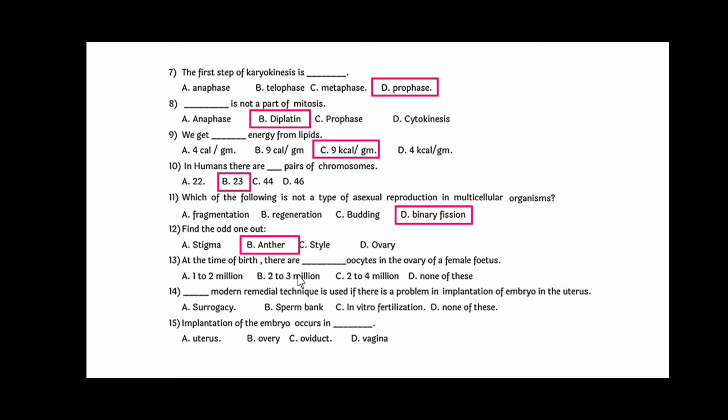At the time of birth, there are dash dash oocytes in the ovary of a female fetus. The answer for this is 2 to 4 million. Dash dash modern reproductive technique is used if there is a problem in the implantation of the embryo in the uterus. That is, the answer is surrogacy. Implantation of the embryo occurs in dash dash, and the answer for this is uterus.